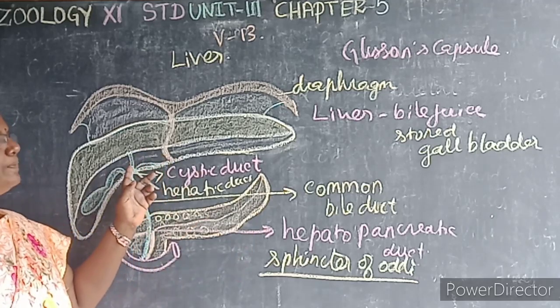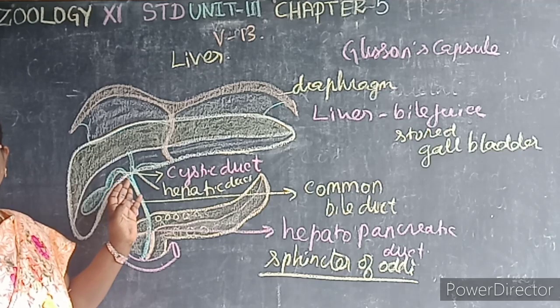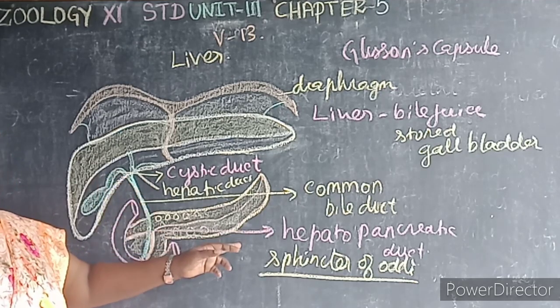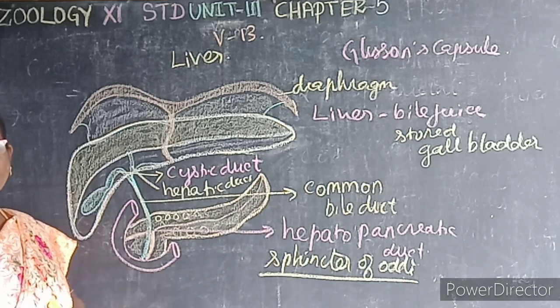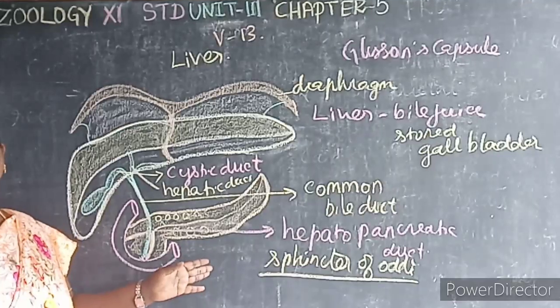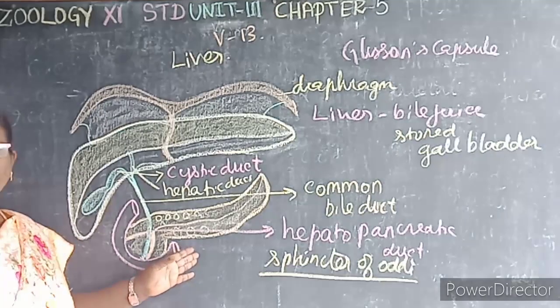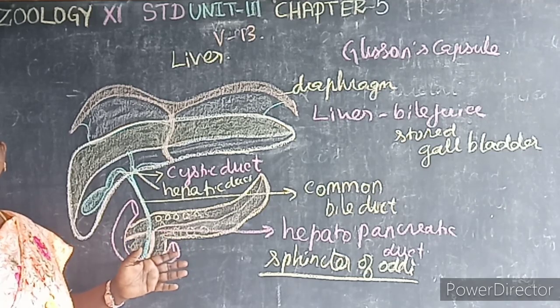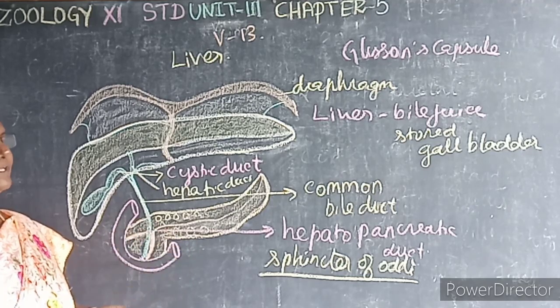The lobes of the liver are covered by a sheet that is known as what? Glisson's capsule. Then this hepatopancreatic duct is guarded by a sphincter that is known as what? Sphincter of Oddi. So this liver has a great power of regeneration and the liver cells are replaced every 3 to 4 weeks.